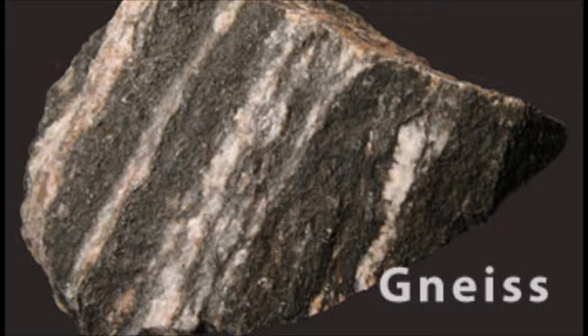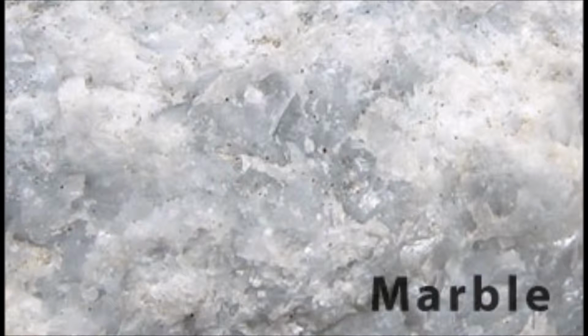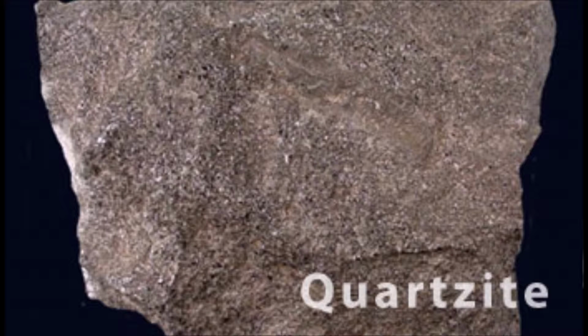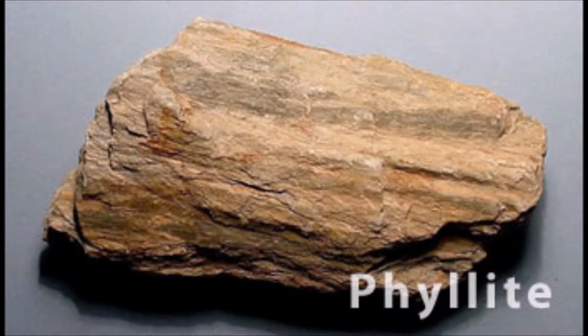The two most common types of metamorphism are contact metamorphism and regional metamorphism. Contact metamorphism is metamorphism in which high temperature is the dominant factor. This is also known as thermal metamorphism. One thing that may influence which new minerals crystallize is confining pressure, but the confining pressure is usually relatively low. This is because contact metamorphism mostly takes place not too far beneath the Earth's surface, at less than 10 kilometers.